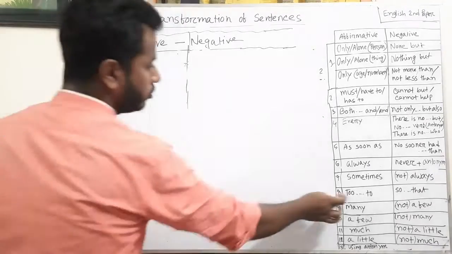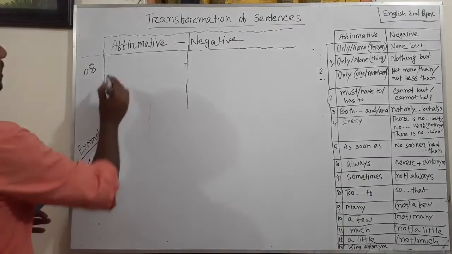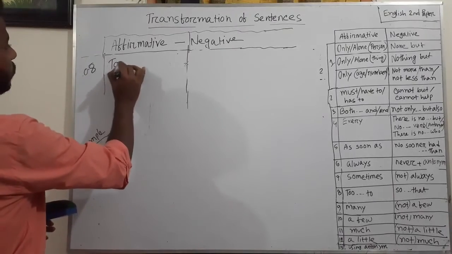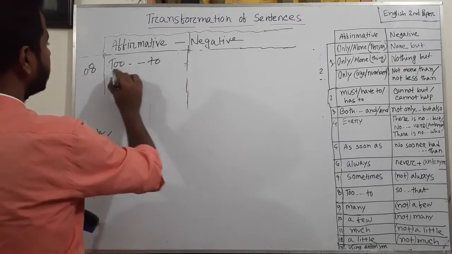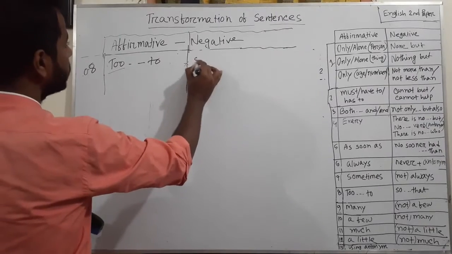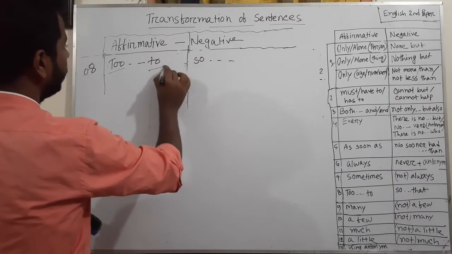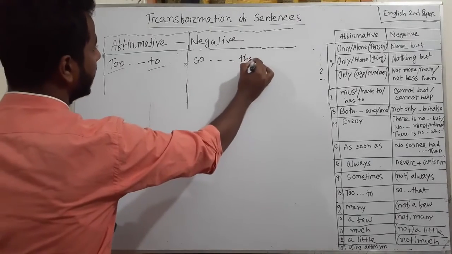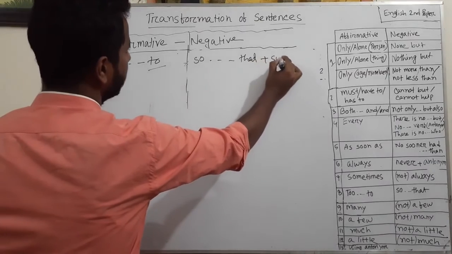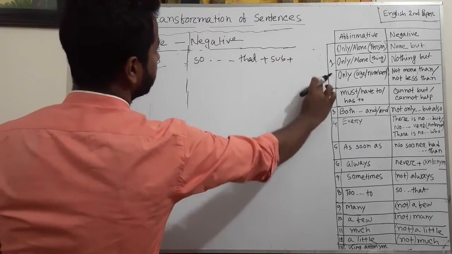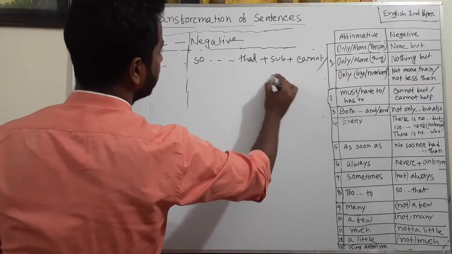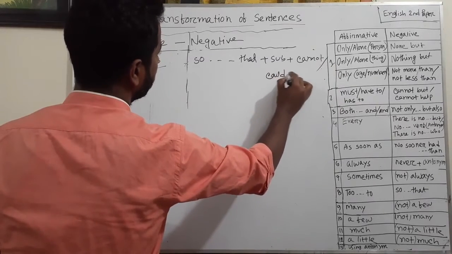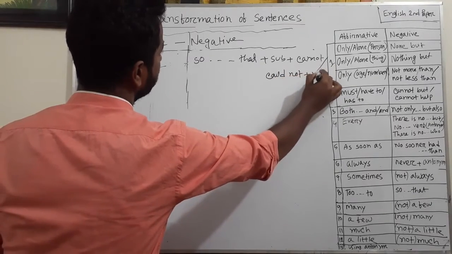too, so that. So in affirmative sentence, if there is too, then in negative sentence, instead of this one you use so, for this one you can use that, and after that subject plus cannot or could not plus verb.